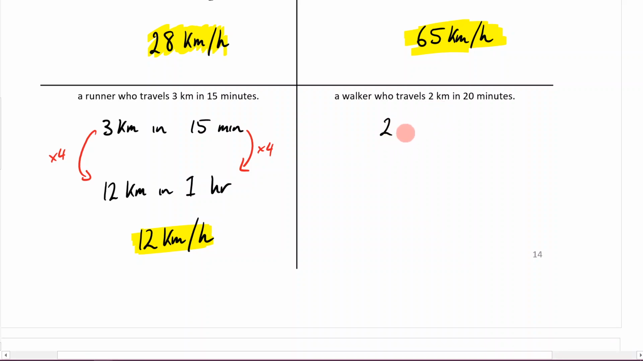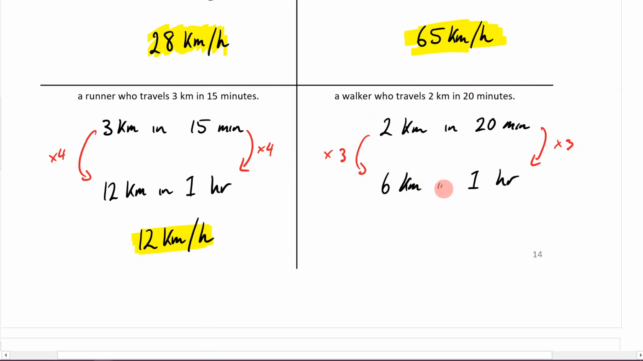We have a walker who walks 2 kilometers in 20 minutes. So we want this to be 1 hour. How do I go from 20 minutes to 1 hour? Again, hopefully you know that you times it by 3. And the reason for that is because 20 plus 20 is 40, plus 20 is 60. So it goes in 3 times. 1, 2, 3. So I'm going to times this side by 3. And this is going to be 6 kilometers in 1 hour.